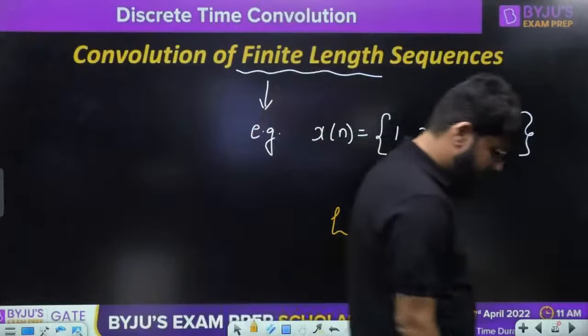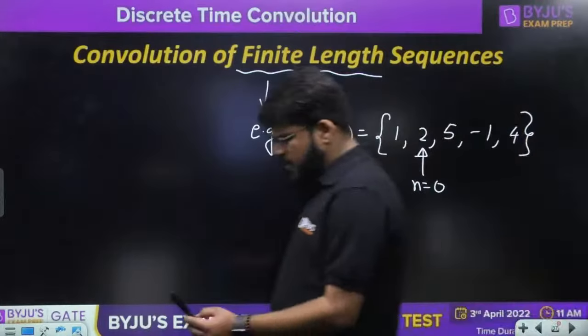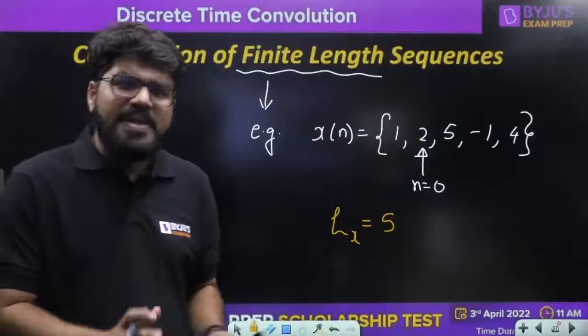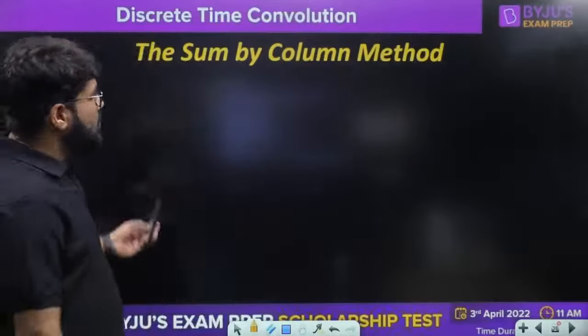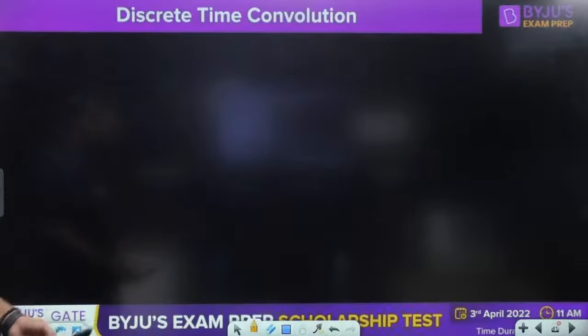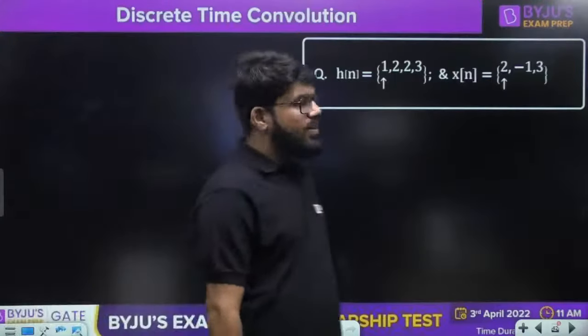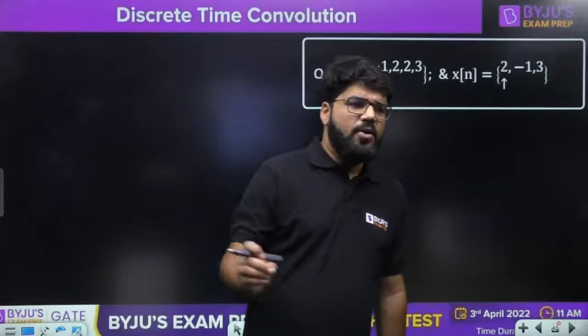Okay. Sir, what should be the method? Let's take a simple example, breaking it into the simplest case. That is known as the sum by column method. What is this sum by column method? Let us understand with a question.